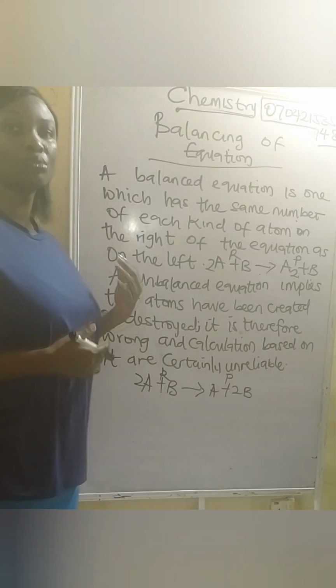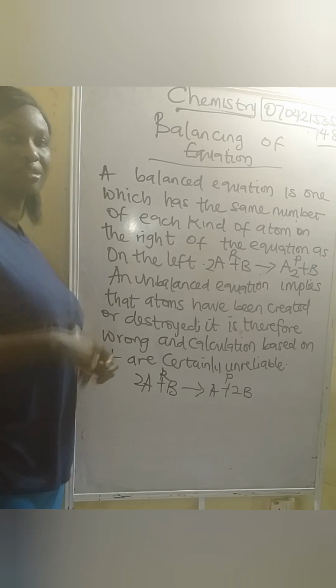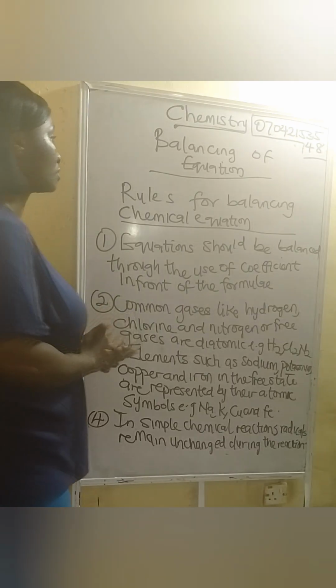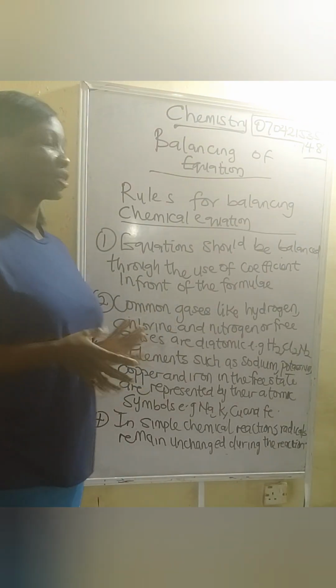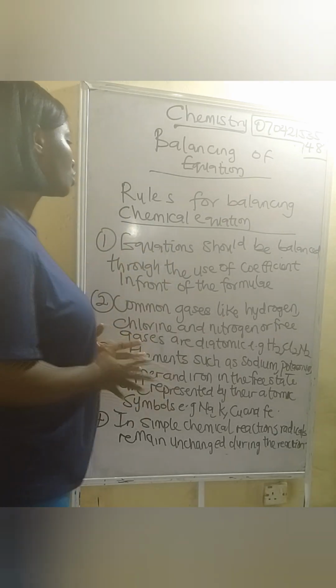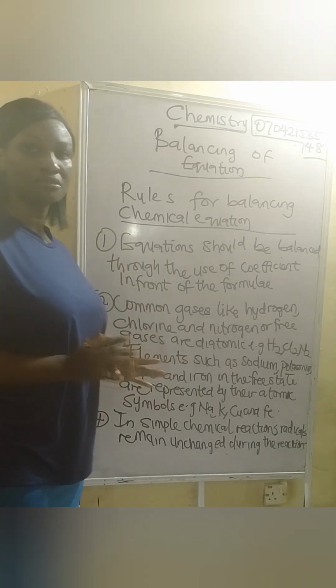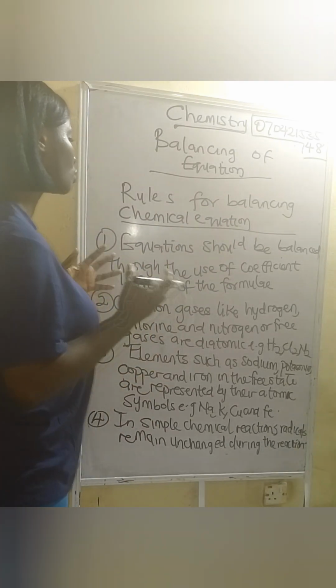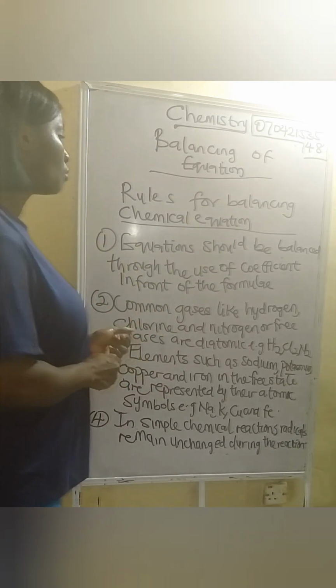Now I want to check out the rules for balancing equation. So let's check that out. Right, so this is what we call rules for balancing chemical equation. So the first one says equation should be balanced through the use of coefficients in front of the formulae. Equation should be balanced through the use of what? Coefficients in front of the formulae. What do we mean by that?